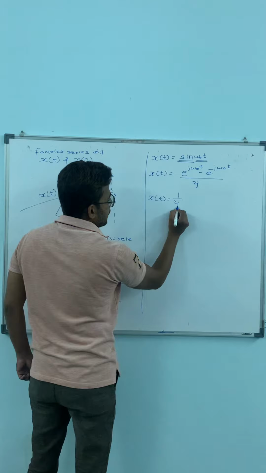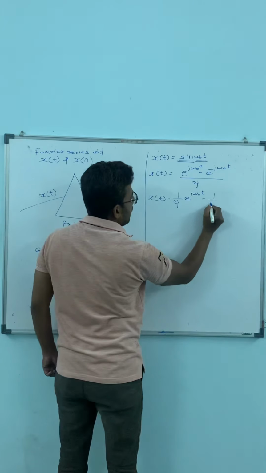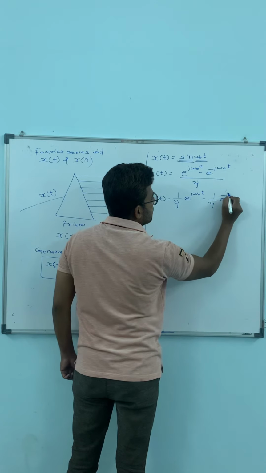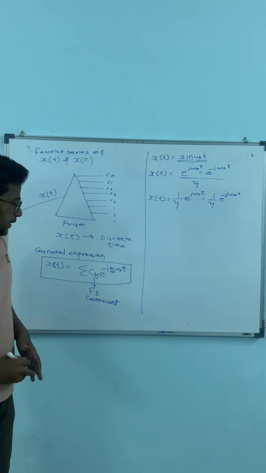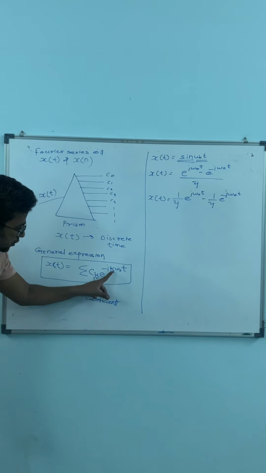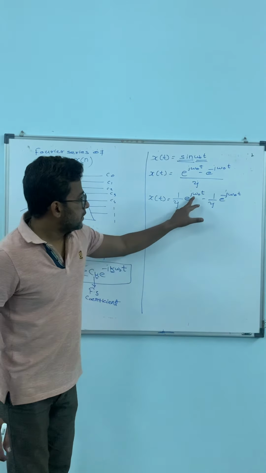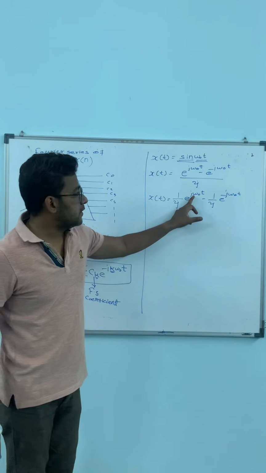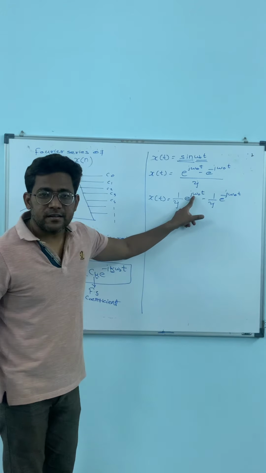Now x of t, I will get separate terms: 1 by 2j e raised to j omega 0 t minus 1 by 2j e raised to minus j omega 0 t. Now observe this expression. The coefficient of this exponential term will be the Fourier series coefficient. The position of this k and this k is the same. You just observe this and compare with this. Here e raised to j omega 0 t, k is absent, meaning k is there but we consider it as 1. If there is nothing here, then k is 1.